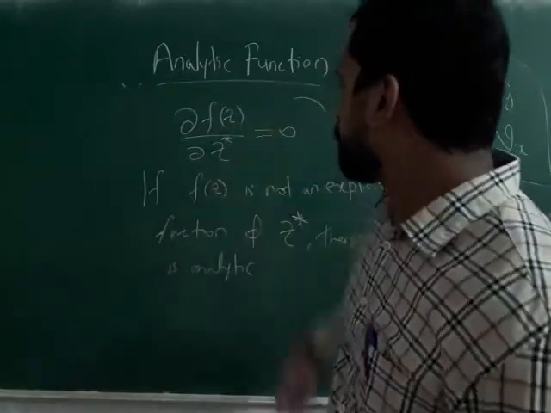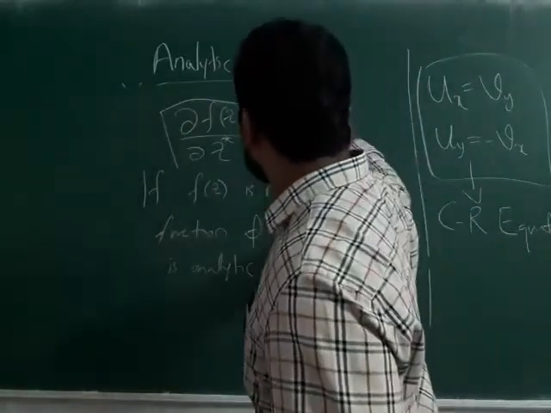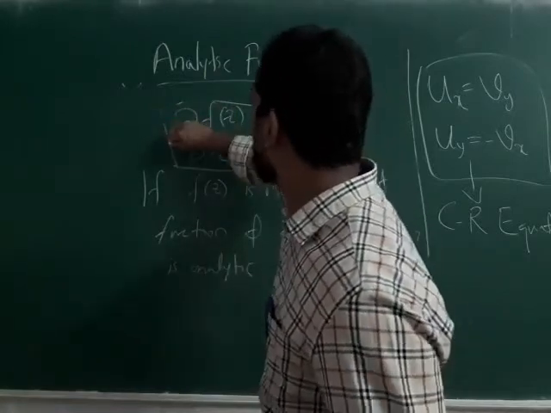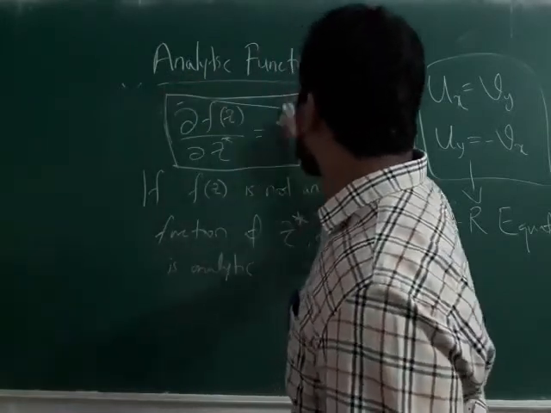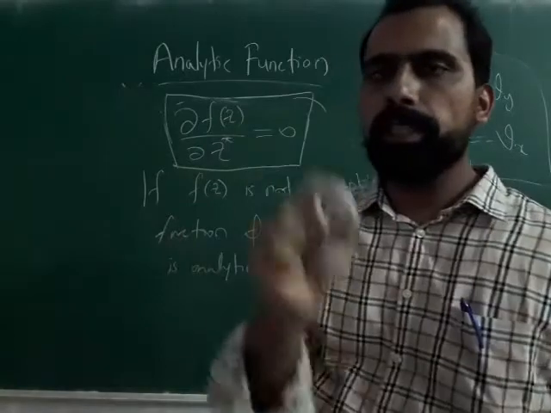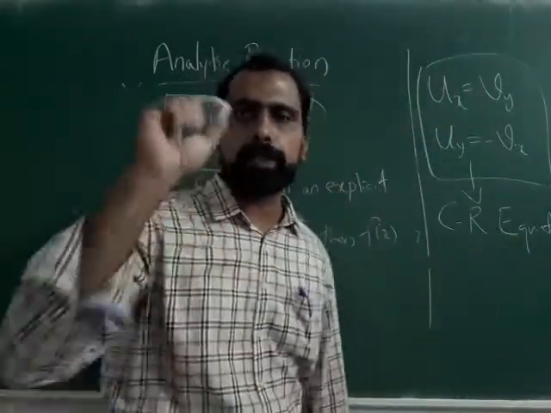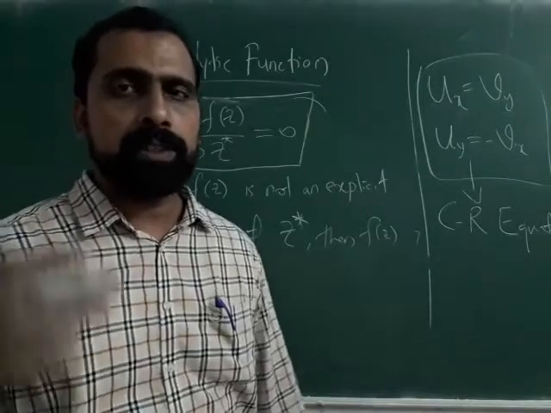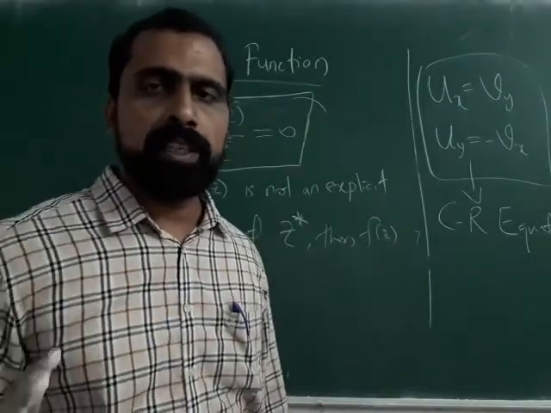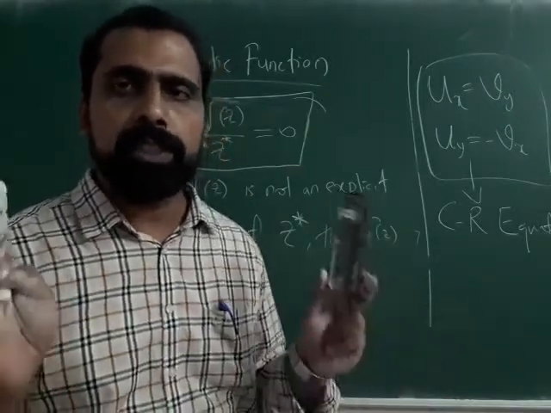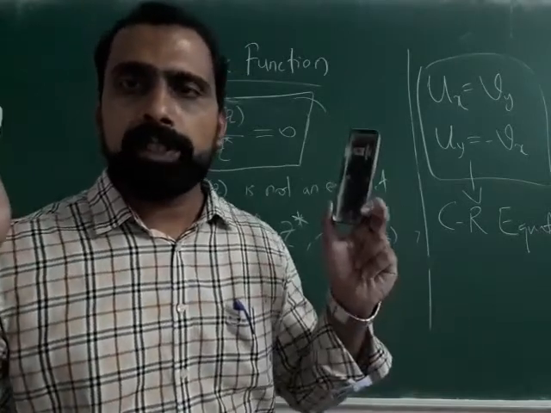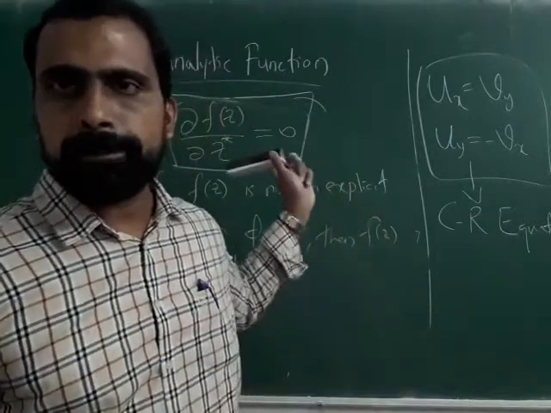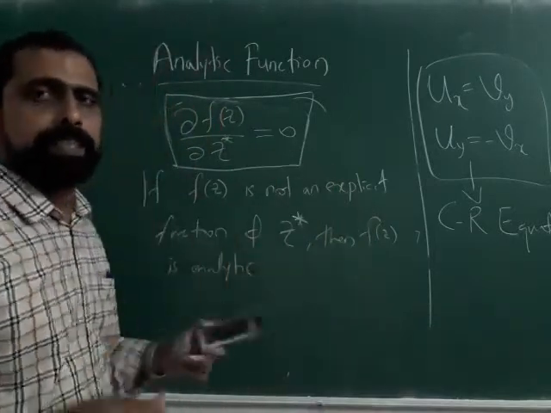So this is another easy method or one-step method, because if you get the function f of z, you can simply look at whether this function explicitly depends on the z star or not. That means on the complex conjugate or not. If it is not an explicit function of z star, then your function is analytic. Okay, so that is another way.